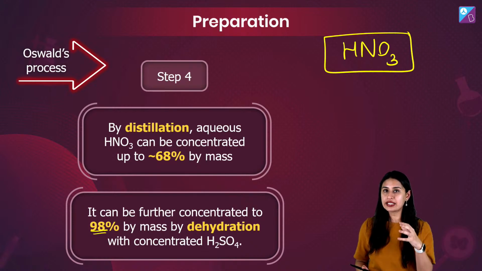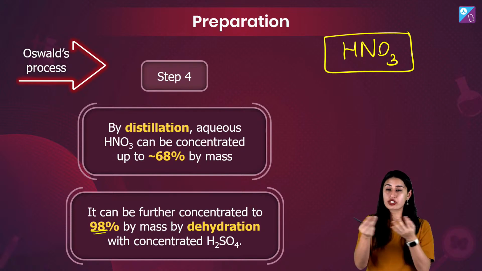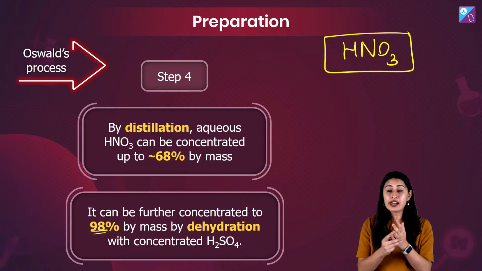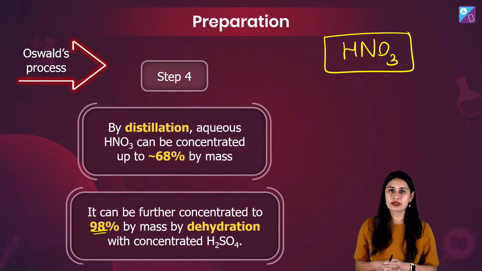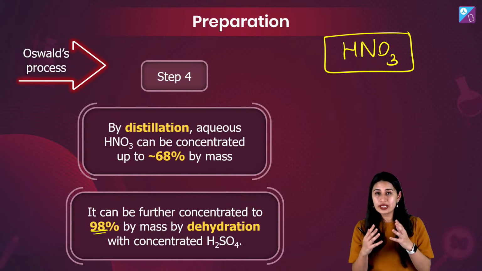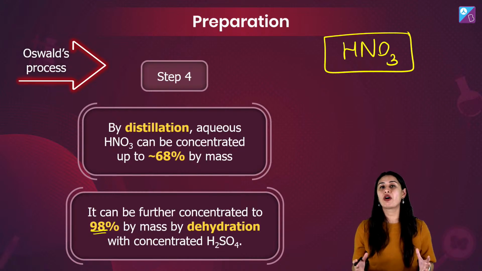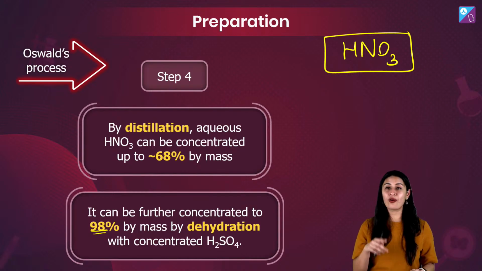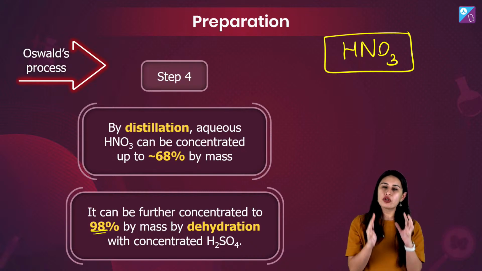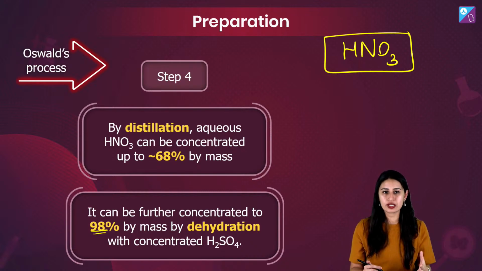Nitric acid 98%. हाथ पे गिर जाए तो हाथ जल सकता है. That is how concentrated it is. Can melt the bones. Market में it's not sold easily. If you're also using it for a lab, you need proper permissions. That's how concentrated it is. 98%. Light समझा है क्या? Okay, so 98% by mass by dehydration with the concentrated H2SO4. तो जो 4th step है वो ये है कि how can we make it more concentrated.